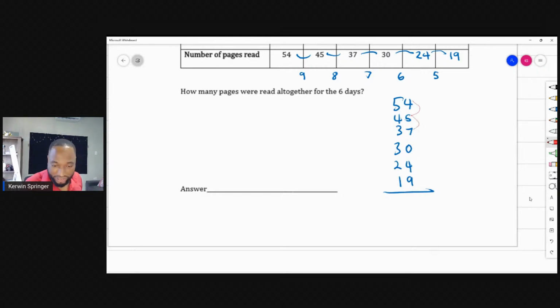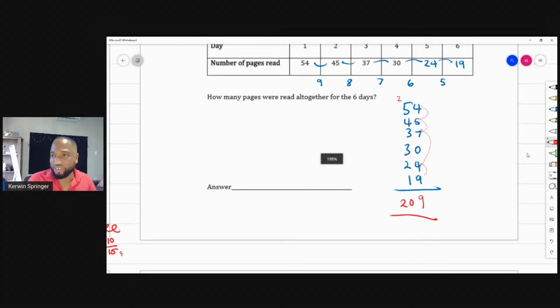So let's see if we can add this quickly. 9 and 7 make 16, and 4 make 20, and 9 make 29. So let's put a 9 there, and a 2 here, and somebody tell me it adds up to 209. Let's see. 5 plus 5, I'm looking for easy stuff to add, plus another 1 and 4 make 5. So that's 15 plus another 5 make 20. So 209 is correct. Brilliant. So there are 209 pages in all.